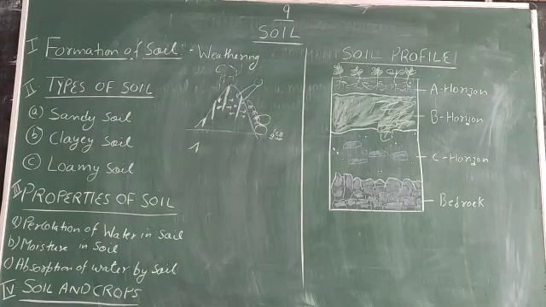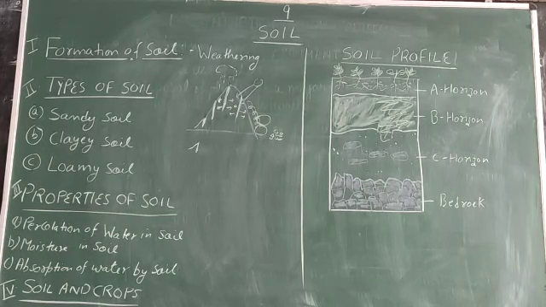Loamy soil also has another kind of particles known as silt. Silt is present at the bottom, or you can say at the substratum, of water bodies like rivers. The size of the silt particles is smaller than sandy soil and larger than clay soil. Those particles whose size is smaller than sandy soil and larger than clay soil are known as silt. So silt is also present in loamy soil.